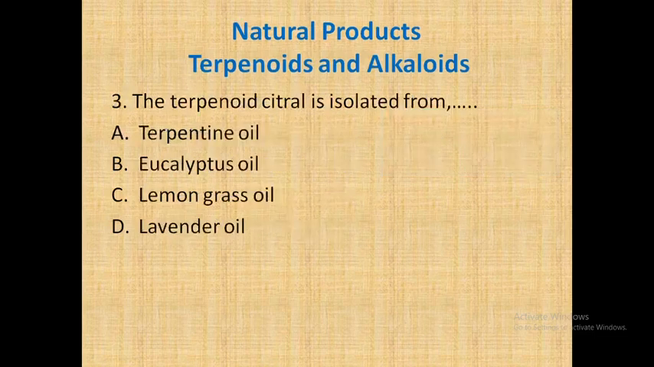What's the next question? The terpenoid citral is isolated from turpentine oil, eucalyptus oil, lemongrass oil, or lavender oil. So citral is isolated from lemongrass oil. Okay, so let's go for the next.